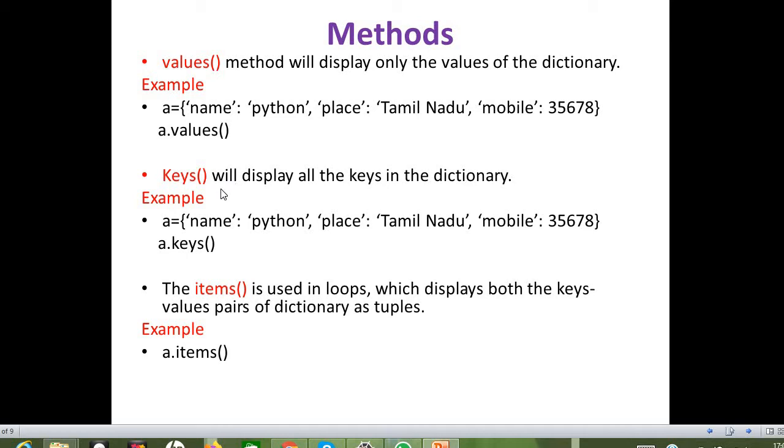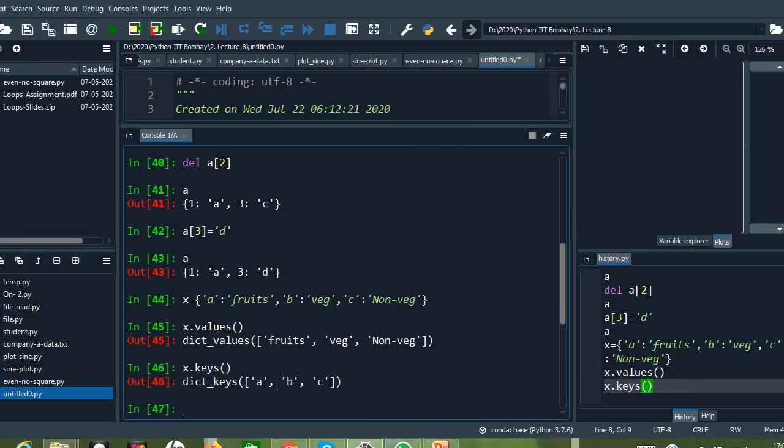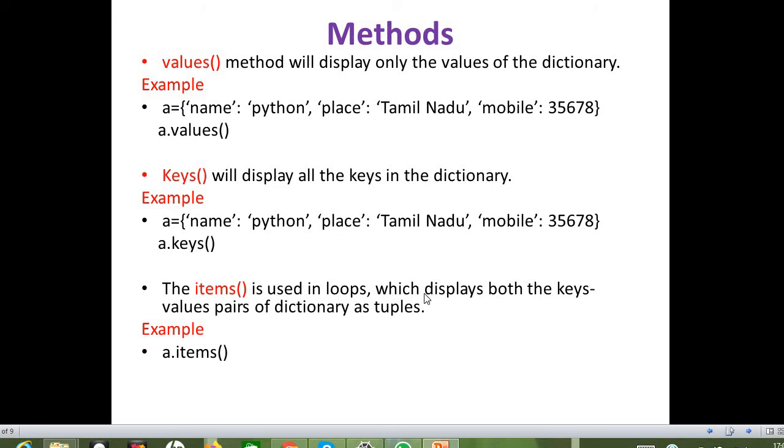Okay, if I want to check what are all the keys present in the dictionary, then we need to go for another method called keys. Similarly, dictionary name dot keys. Okay, so here you can see that all the keys which are present in the dictionary in a list format have been displayed.